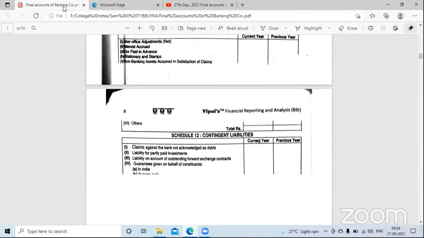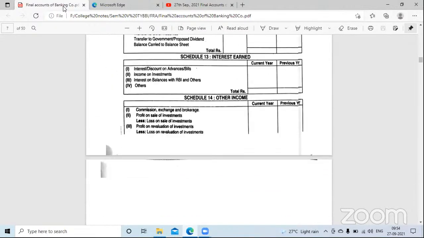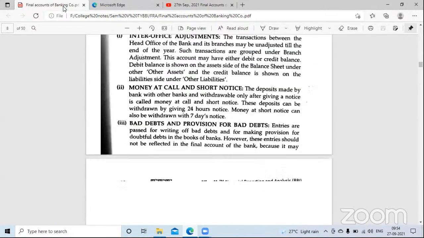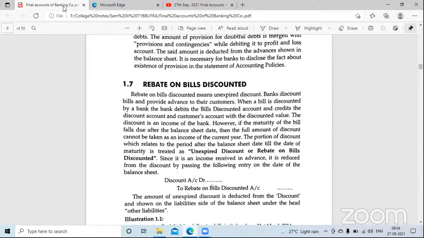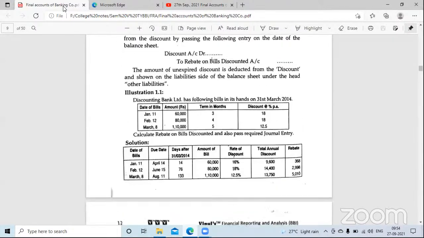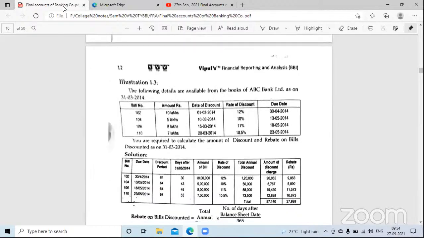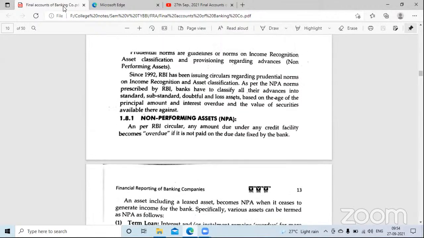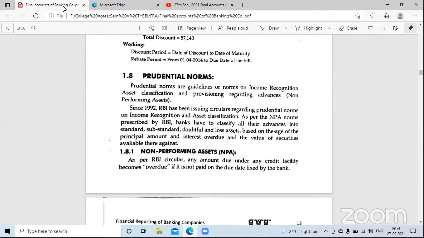Before we start with the format, I want to teach you one more thing, and that is rebate on bill discounting. And the other concept which is pending here is non-performing assets. So let's quickly begin with non-performing assets, because we have done this in EMFS in semester 1. I know you do not remember this now, so let me give a brief explanation about this as well.